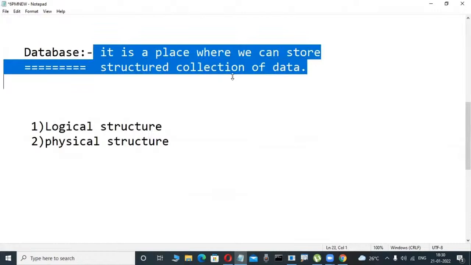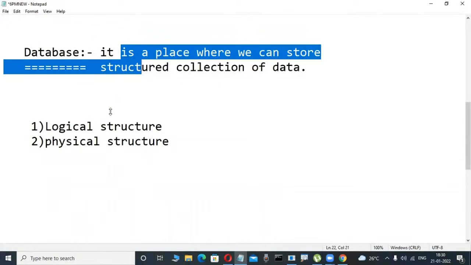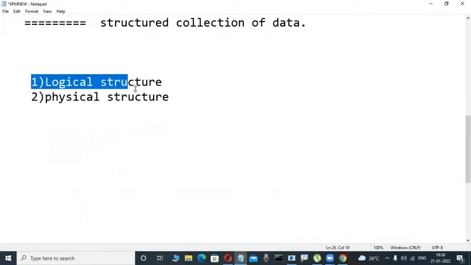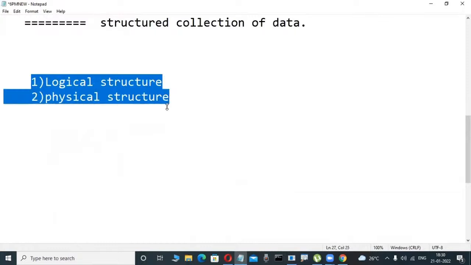This definition I am not explaining today; you will understand it one of these days. Now observe. First, two types of structures are there. One is logical structure, another one is physical structure.